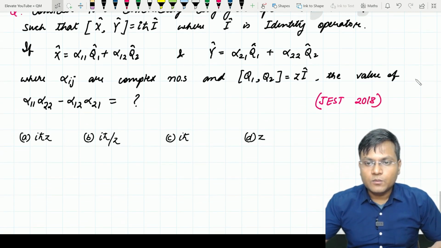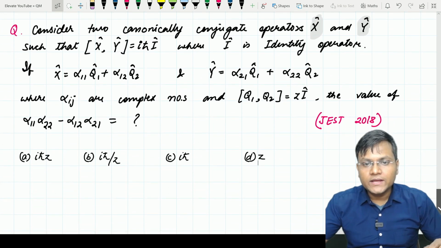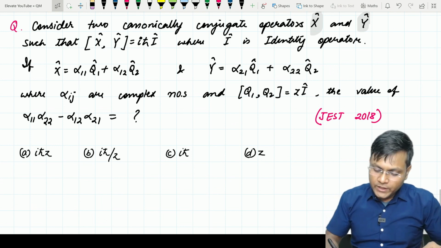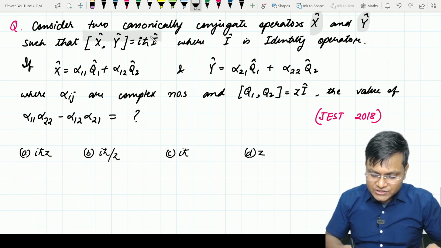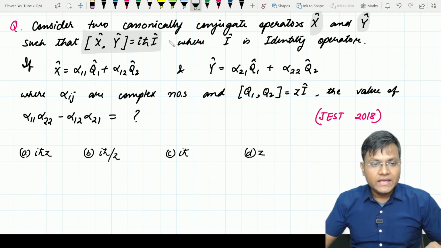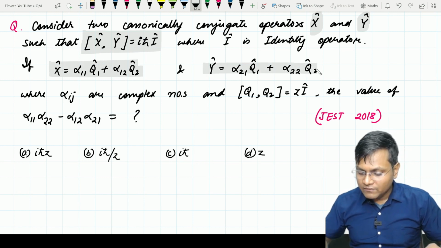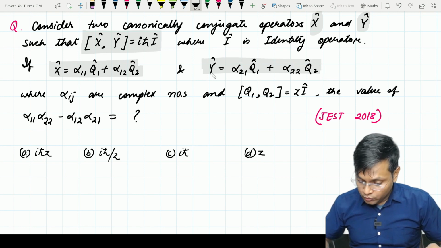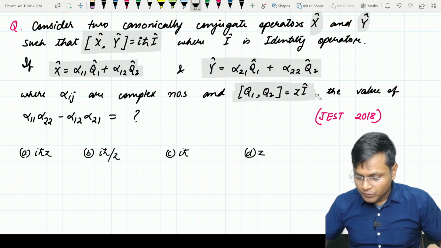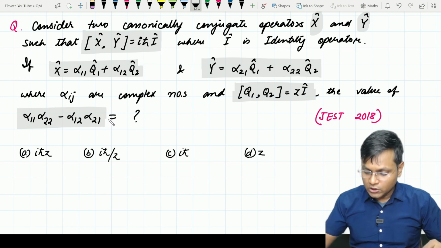This next question is from JEST 2018. Let me read it once. Consider two canonically conjugate operators x and y such that the commutator of x and y is equal to i h-cut I, where I is the identity operator. If x is equal to alpha 11 q1 plus alpha 12 q2 and y is equal to alpha 21 q1 plus alpha 22 q2, where alpha ij are complex numbers and the commutator of q1 and q2 is equal to i, the value of alpha 11 alpha 22 minus alpha 12 alpha 21 is equal to how much?